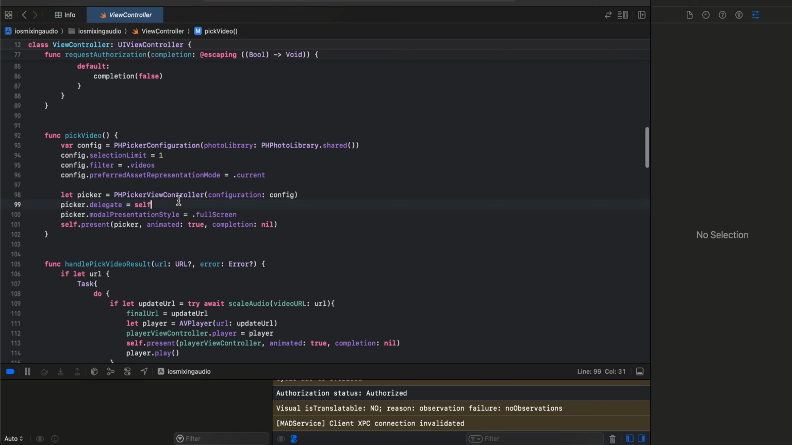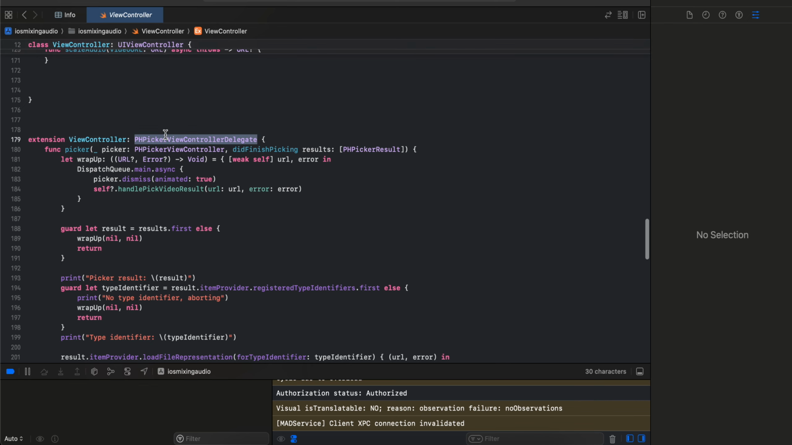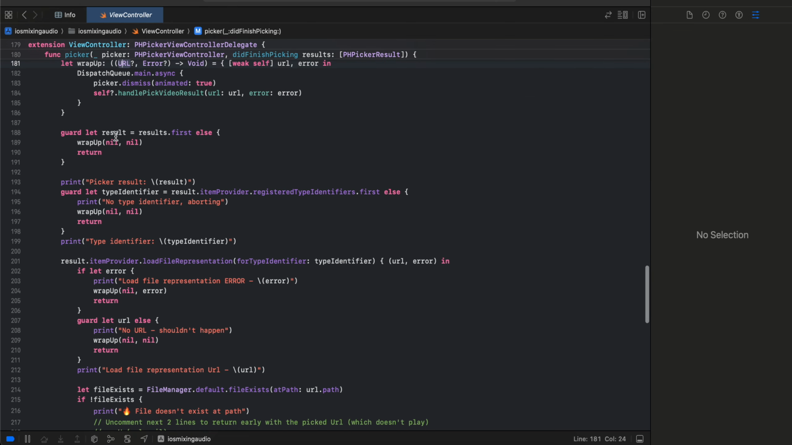Once the view controller is displayed, like once our Photos app is displayed showing all the videos, the callback comes to our extension. So I have defined an extension called PHPickerViewControllerDelegate. Here I have created a completion handler. Once the user picks a video, we get the URL or an error in case. So here once the user picks a video, we get the result.